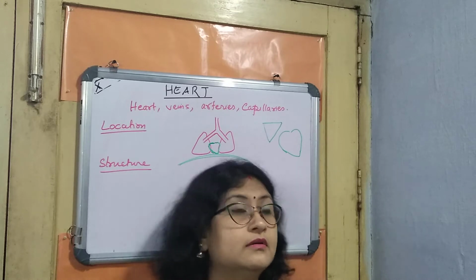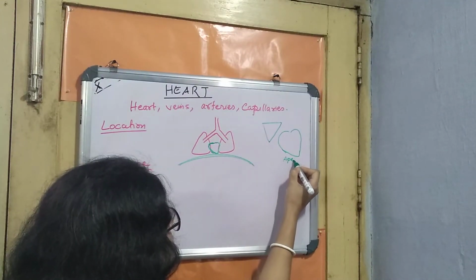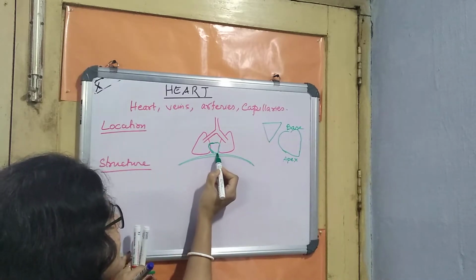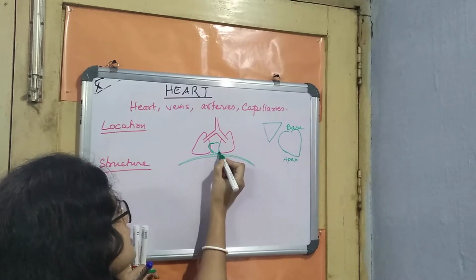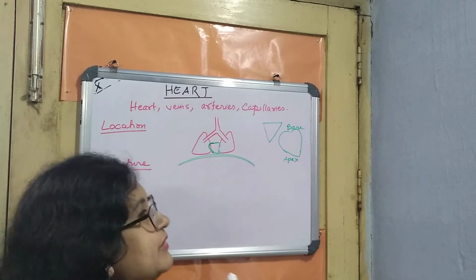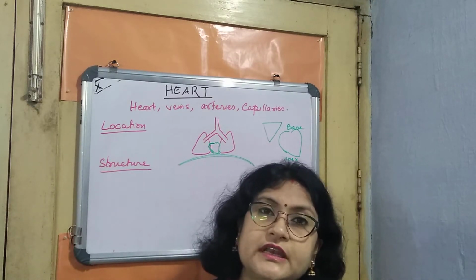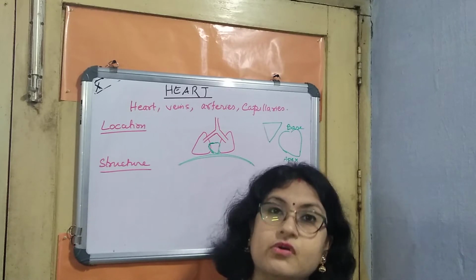This is the apex, and this is the base. The apex part is slightly tilted towards the left, and when the heart pumps the blood from the apex, the down part, it pumps in a very powerful manner, which gives us the feeling that it is present at the left side, but it is not.